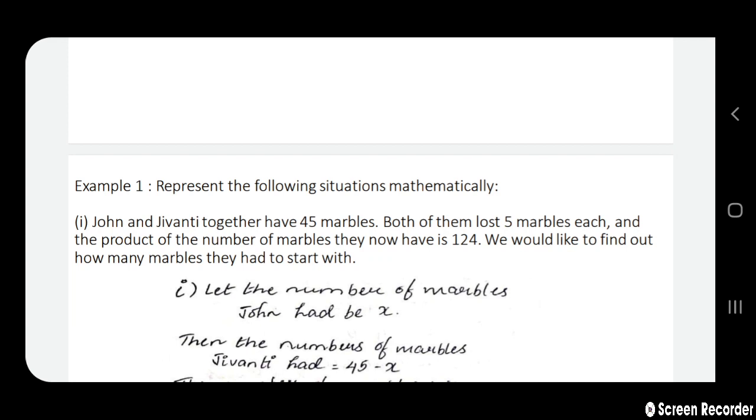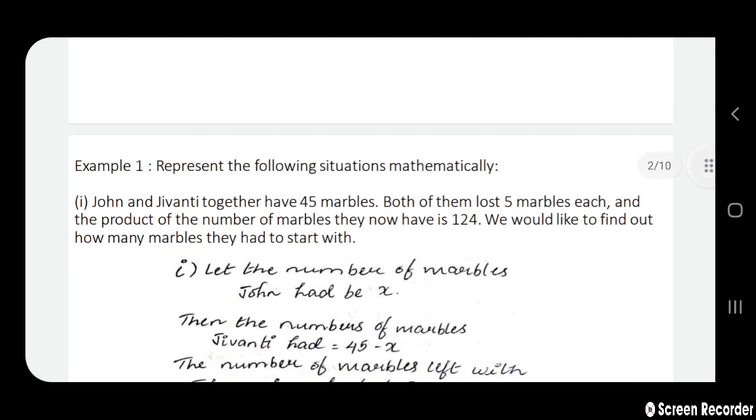John and Jivanti together have 45 marbles. Let us stop till there and note down a few details. Let the number of marbles John had be x. Now John has x marbles.